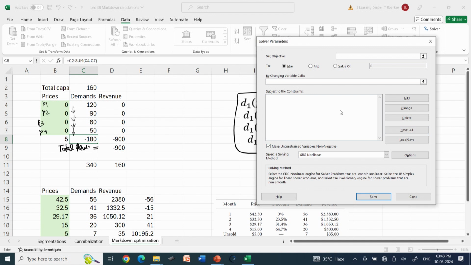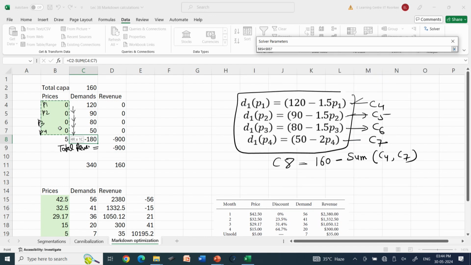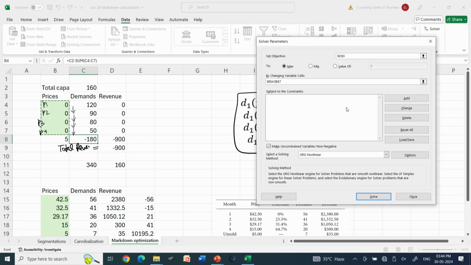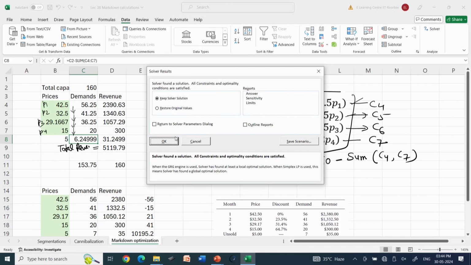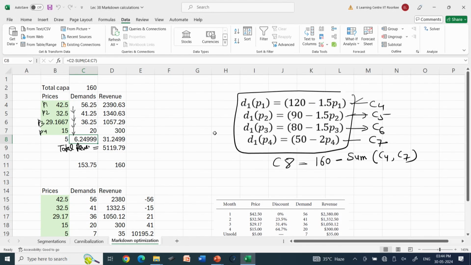Now, we will set our objective function D9 for the maximization purpose, and that is to be maximized by changing the variable cells, that is the prices from B4 to B7, and then we are going to apply the process of optimization. So, after applying the Excel solver and doing the optimization, we got the total revenue coming to be